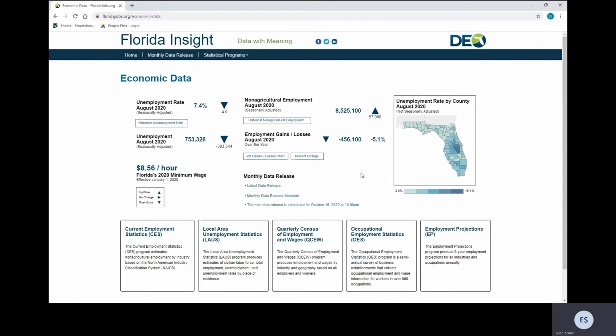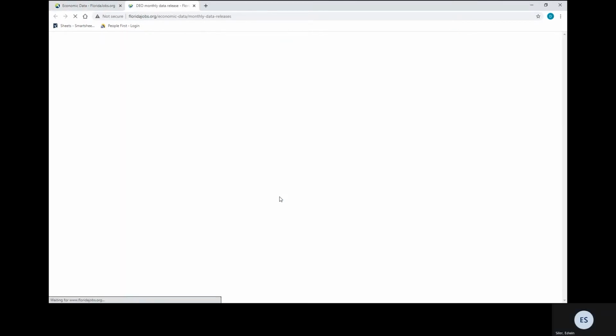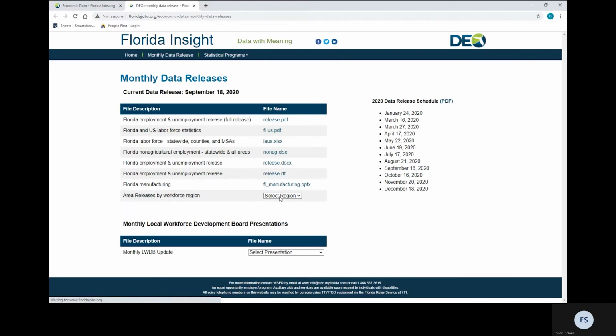Another very important piece of this homepage is our monthly data releases. So if you click on that, it brings you to another page and shows you how our schedule works on all of our releases. So we're currently looking at the releases for September 18th. We should have a new release coming out October 16th. This gives you the ability to click on a variety of different things from Florida employment and unemployment releases, Florida and U.S. labor force statistics.